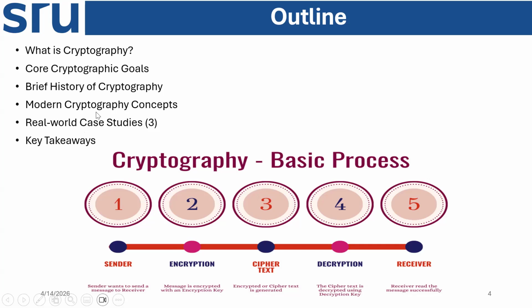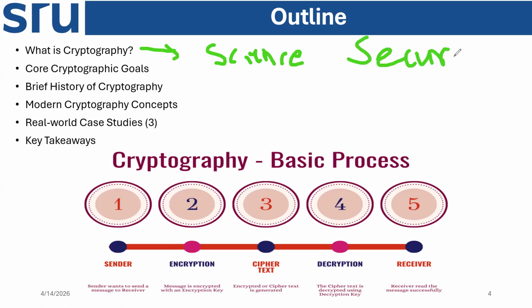As we should know now, cryptography is a science and practice of securing information.